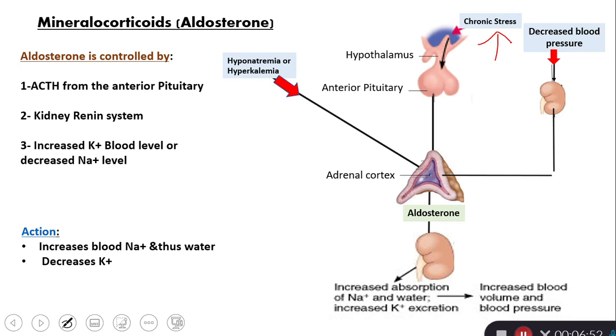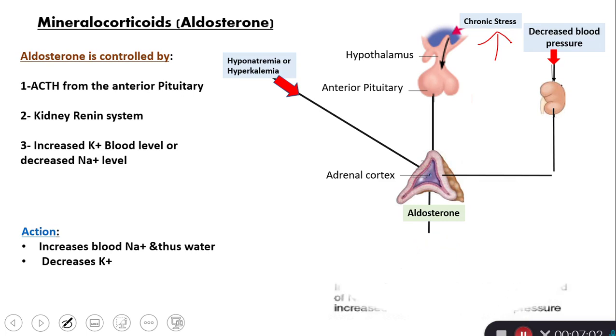The second way to release aldosterone is decreased blood pressure, hypotension. So in case of hypotension, the kidney is stimulated to produce renin. Renin will undergo some enzymatic interactions, and the end result is the production of angiotensin II.